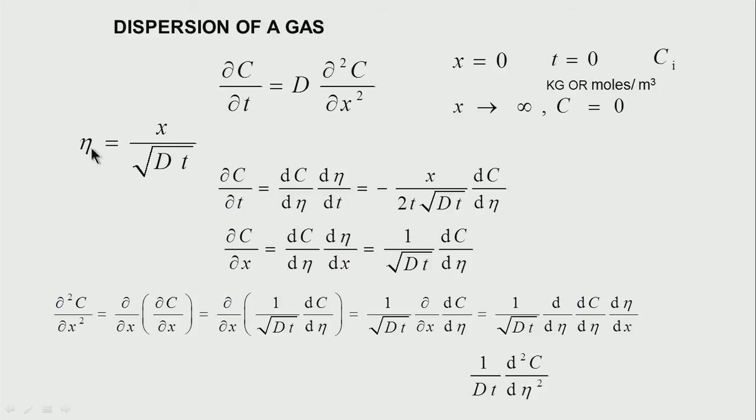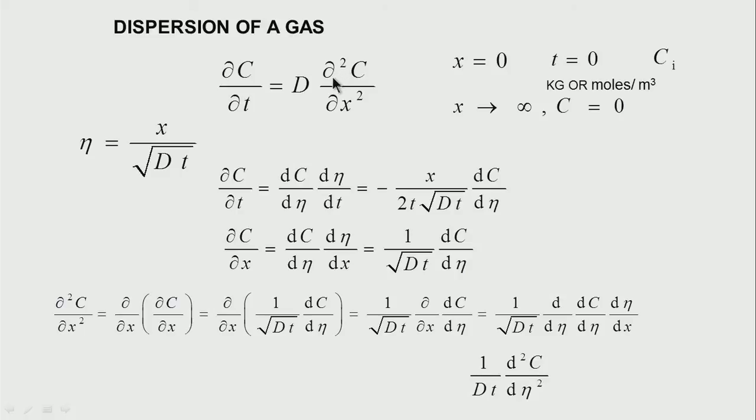As I just now said, I have both x and t in this equation. I relate them as eta is equal to x by √(Dt), and therefore I write dc/dt as dc/dη into dη/dt. Now dη/dt is equal to x divided by √D into t to the power minus 3/2, which with the half becomes minus x divided by 2t into √(Dt). dc/dη is the value of dc/dt on the left hand side.